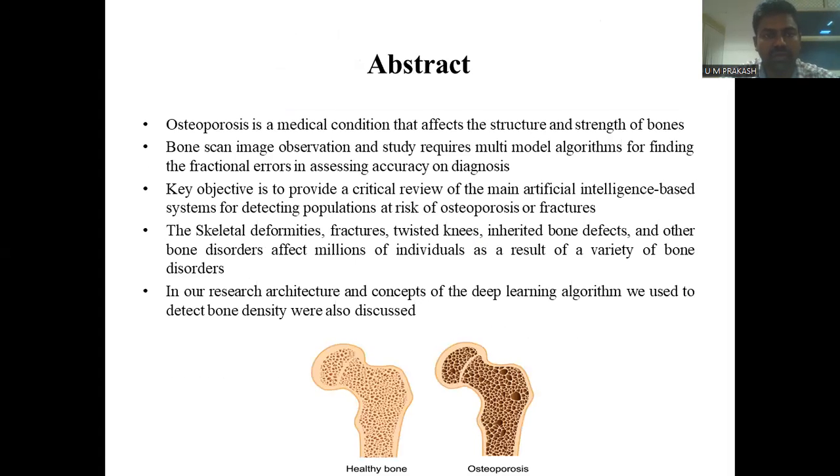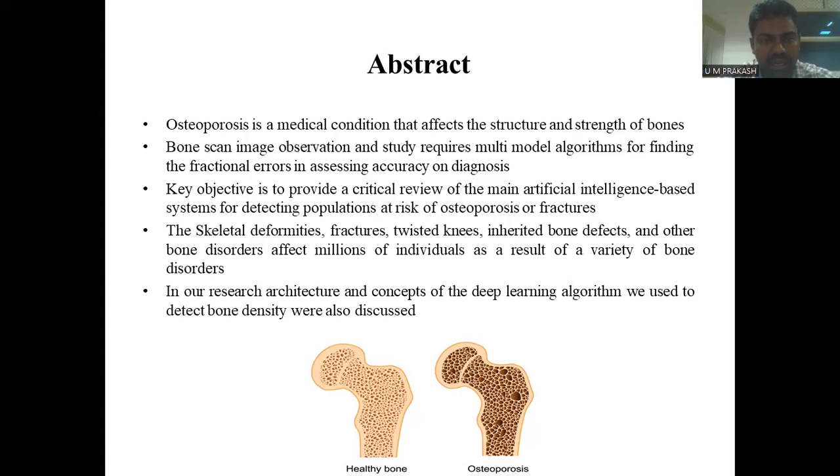So my abstract: osteoporosis is a medical condition that affects the structure and strength of the bones. Actually, the bone will be like a honeycomb structure. Bone scan image observation study requires a multimodal algorithm for finding the factual errors in assessing accuracy on diagnosis. The key objective is to provide a critical review of the main artificial intelligence based systems for detecting populations at risk of osteoporosis or fractures.